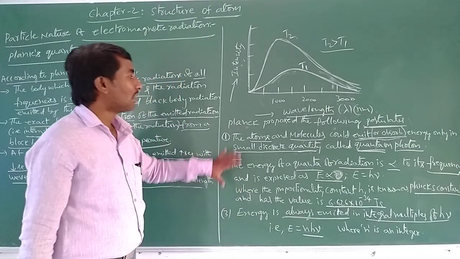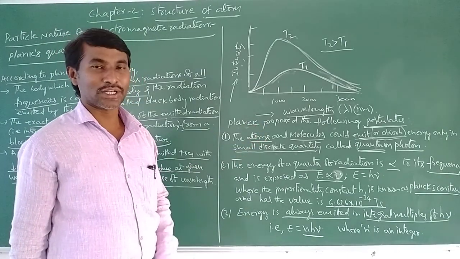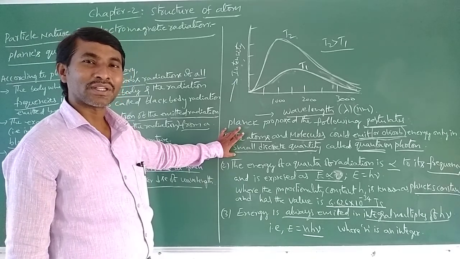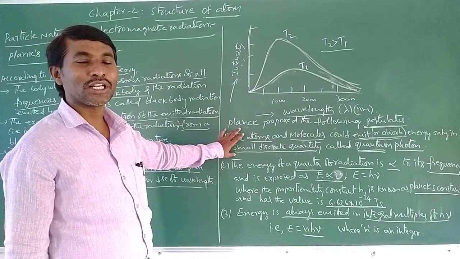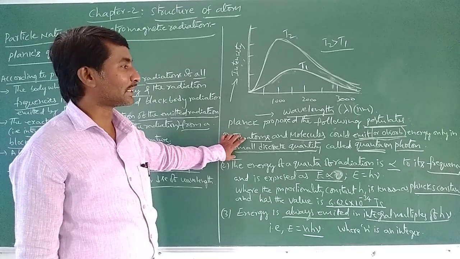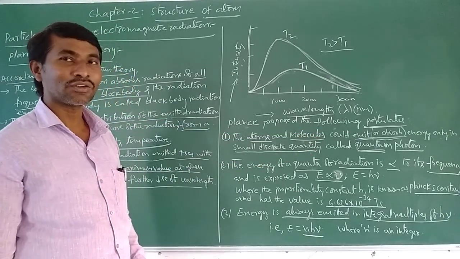So Planck proposed the following postulates. The emitted or absorbed radiation has only small energy packets. The energy packets are called quanta or photon.